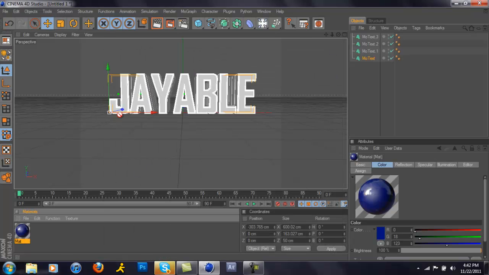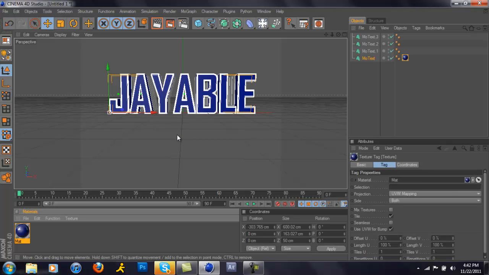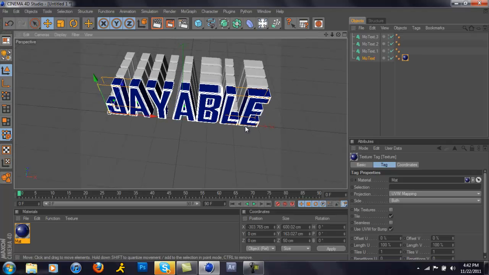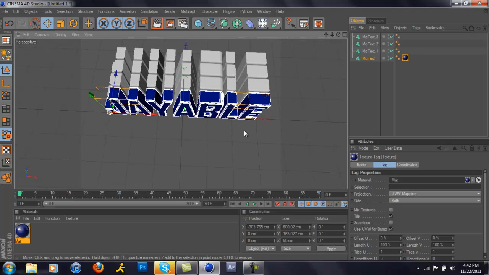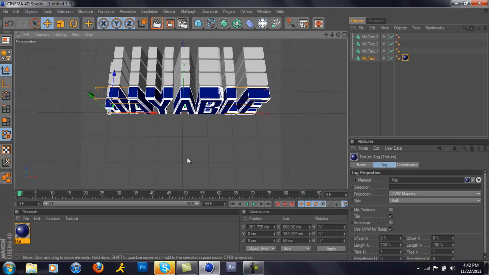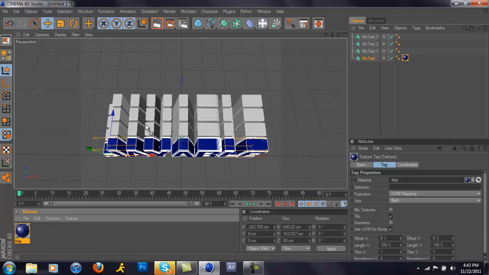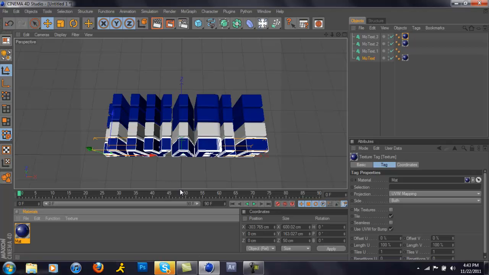So then you're going to apply it to your first layer of text that's right in front. And then again, you're going to want to click 3 and then click your mouse and move your mouse so that you look from the top view. And then you want to make this a bit more fancy by adding this blue material that we just made onto both of these right here.